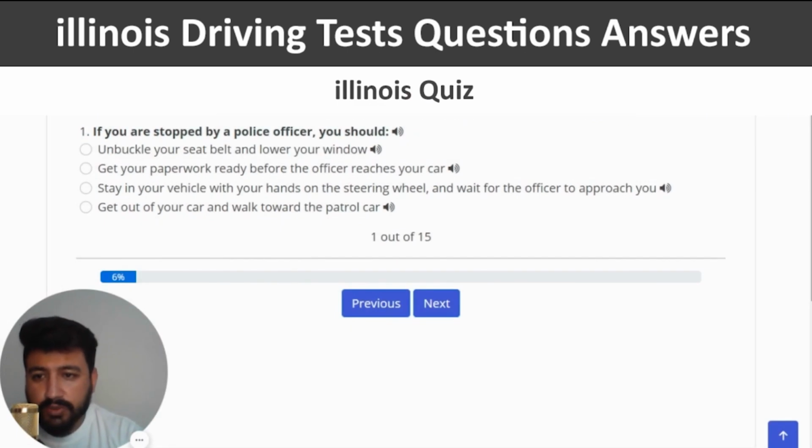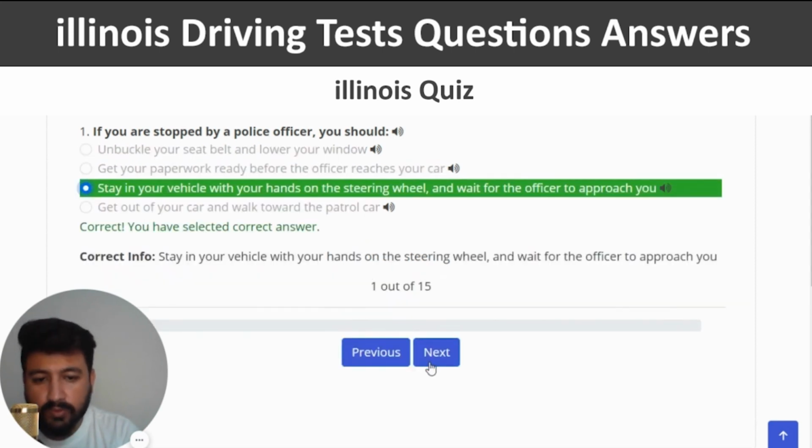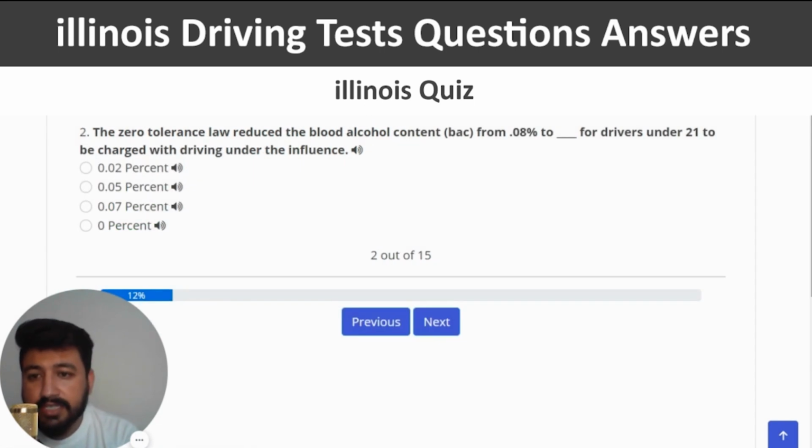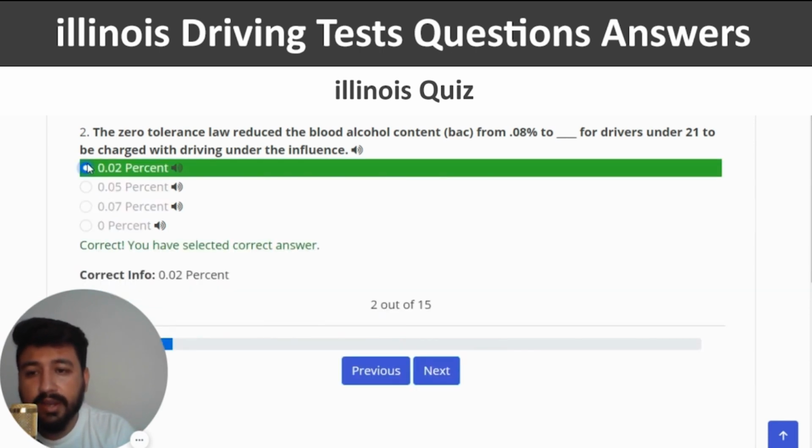Here we go. The first question is, if you are stopped by a police officer, you should. The right answer of this question is stay in your vehicle with your hands on the steering wheel and wait for the officer to approach you. So let's click on the third option. Next. The second question is, the zero tolerance law reduced the blood alcohol content BAC from 0.08% to blank for drivers under 21 to be charged with driving under the influence. The right answer is 0.02%. So I'm going to click on the first option, correct, and next.